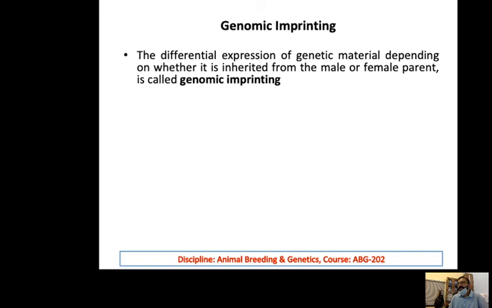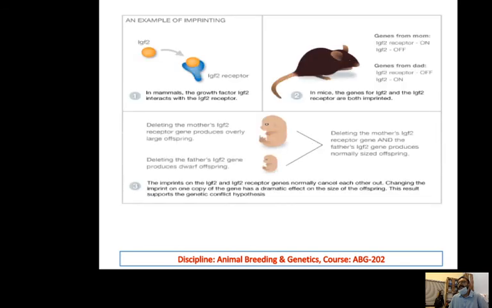Similarly, genomic imprinting is the differential expression of genetic material depending on whether it is inherited from the male or the female parent. The classical example is IGF2 and the IGF2 receptor. In this case, if it is coming from the male, it is expressed. If it is not coming from the male, it is not expressed. So depending upon the sex of the parent that is the source, the gene will be expressed or will not be expressed.